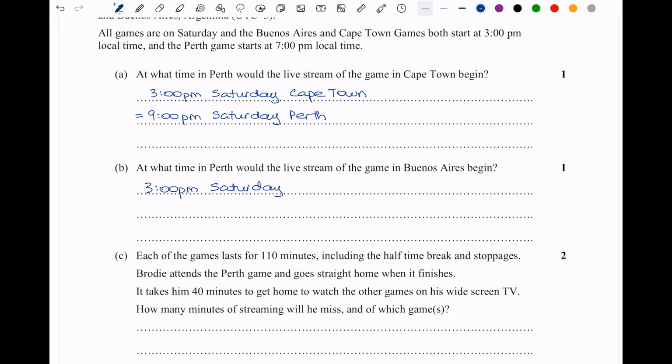in Buenos Aires. What would that be in Perth time? Well, as I mentioned, we'll get to 3 o'clock a.m. on Sunday because we've passed through midnight, and then we come back 1 hour, which would put us at 2 o'clock a.m. on Sunday in Perth time. All right, so that's how we can get part B.